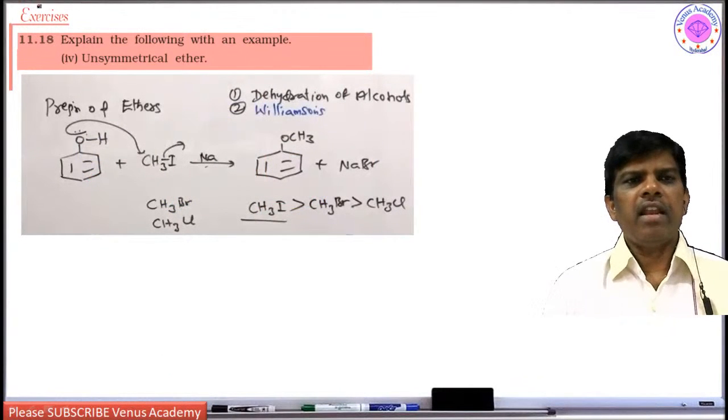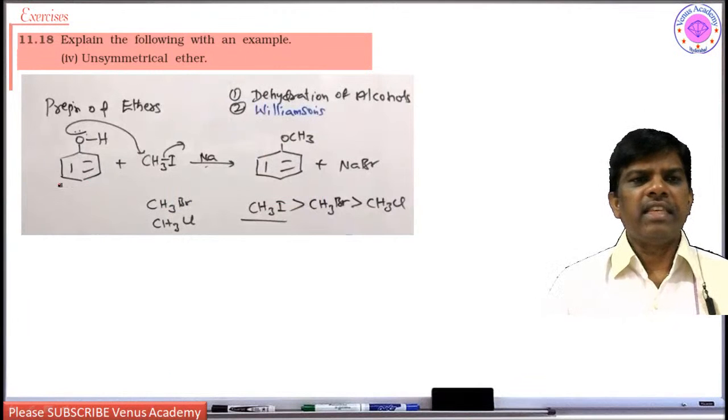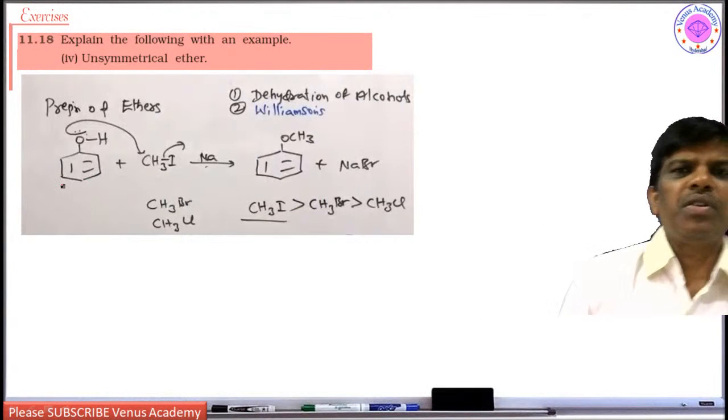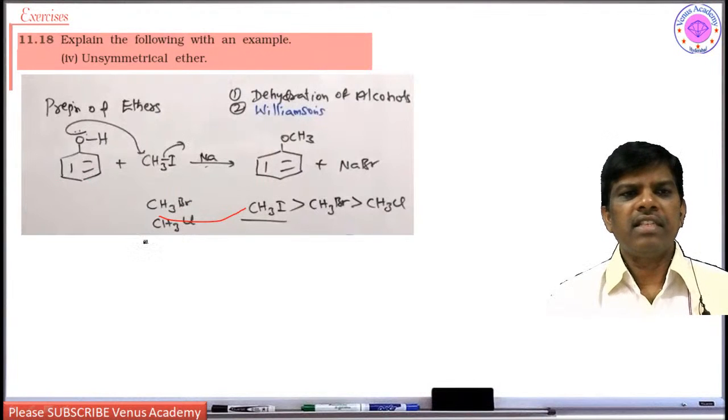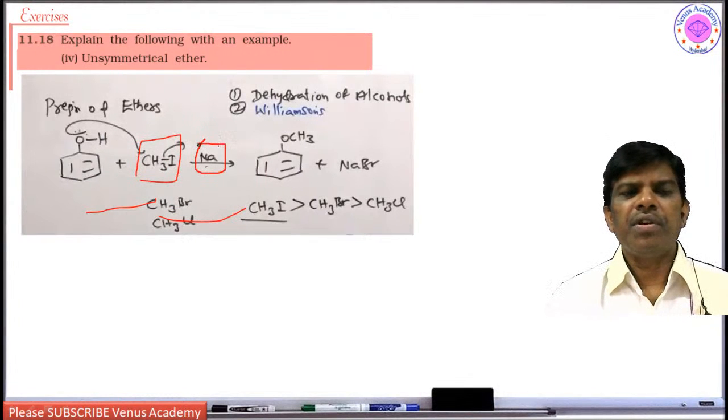Next, explain the following with an example. Unsymmetrical ether. You can prepare unsymmetrical ethers by Williamson synthesis. It is a very common synthetic method where you can use methyl iodide and phenol. Now in most of the reactions you can substitute the sodium with potassium carbonate. Simply take phenol in dry acetone and add potassium carbonate as a base.